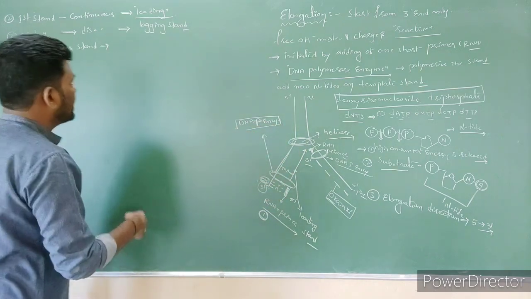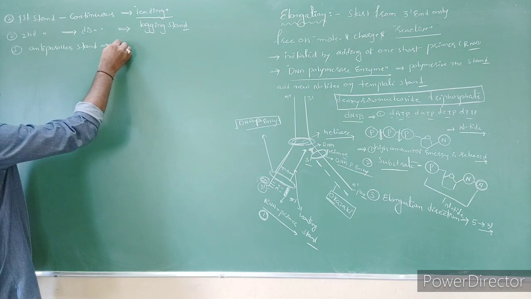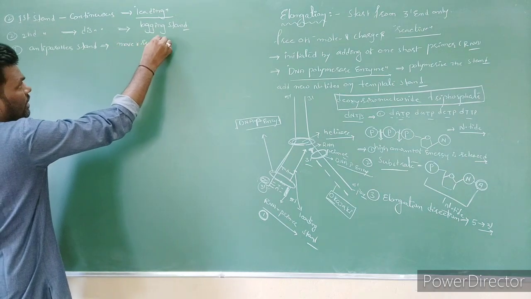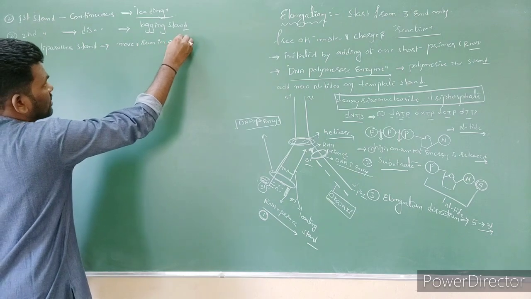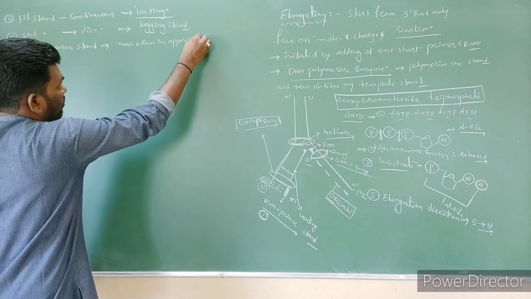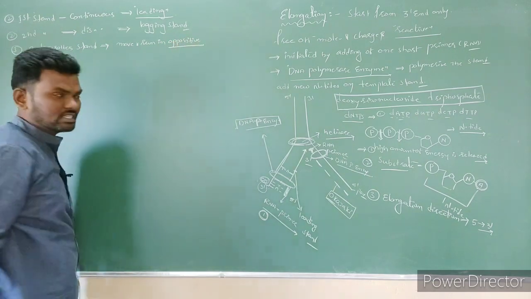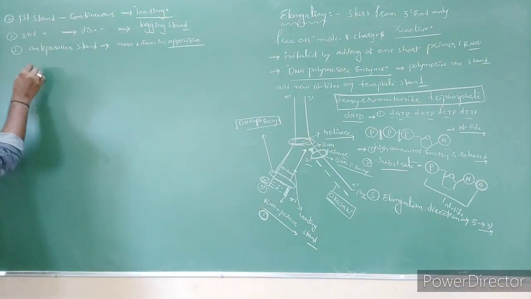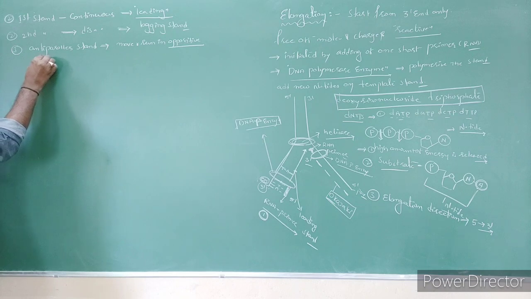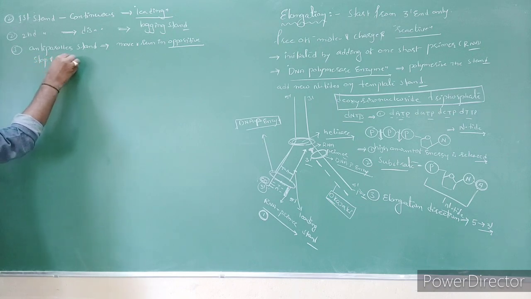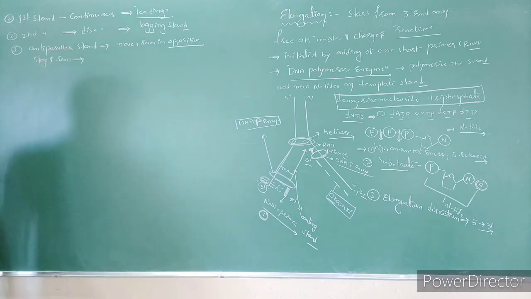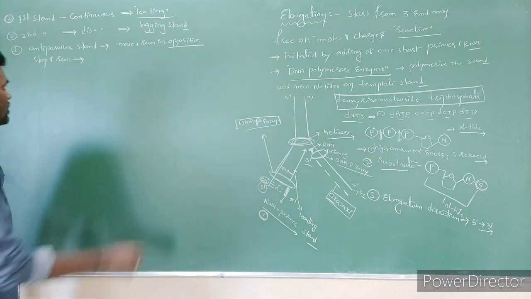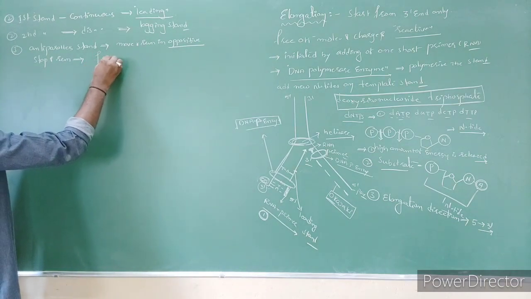On the opposite strand, it has to run in the opposite direction because it is an anti-parallel strand. So that's why it periodically stops and runs. It's not going to run continuously. So that's why fragments are formed.